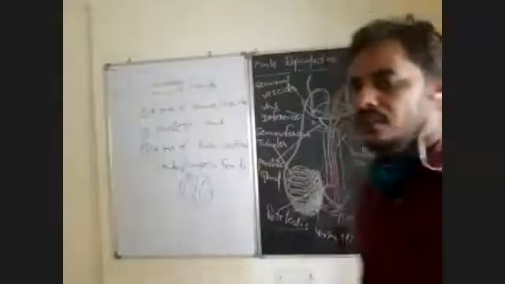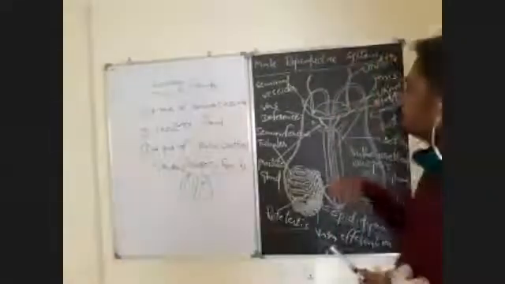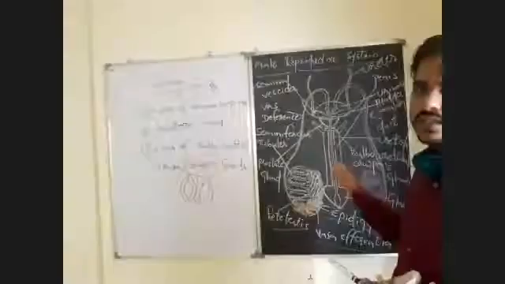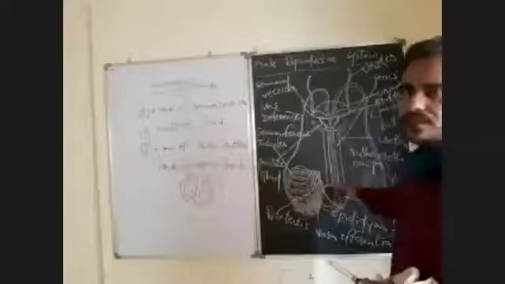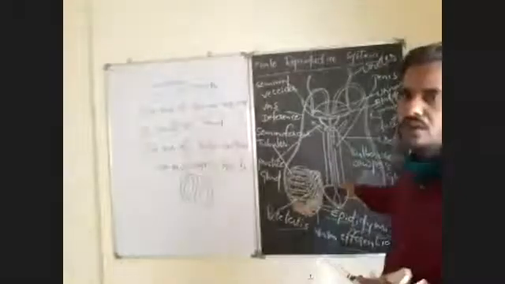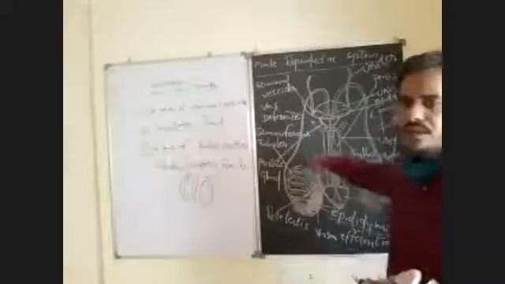In the next class, we will discuss the primary reproductive organs, the structure of secondary reproductive organs, and the structures of external genitalia. After that, we will discuss the physiology, that is the function, how the testes produce spermatozoa and reproductive hormones, and all other information in the next class.